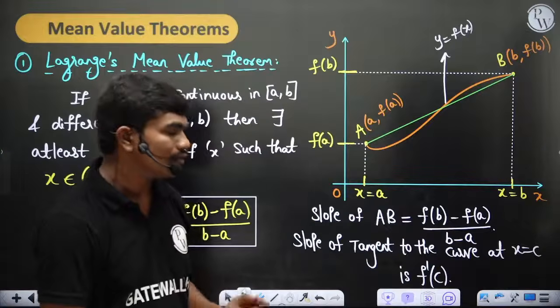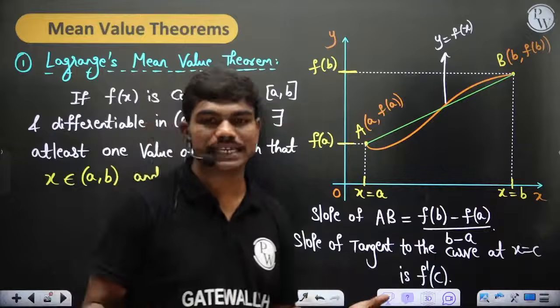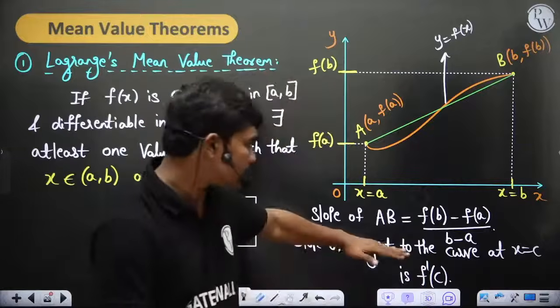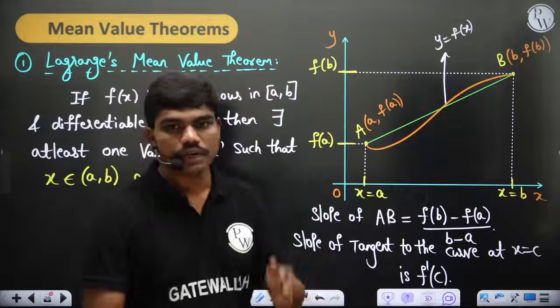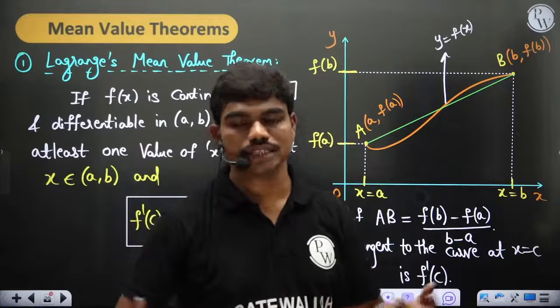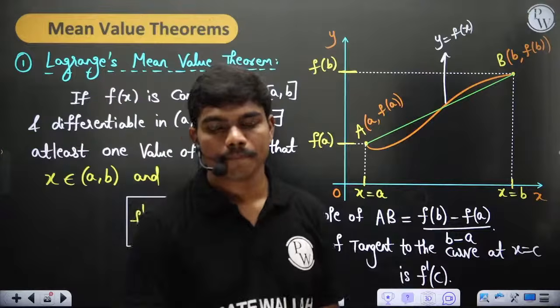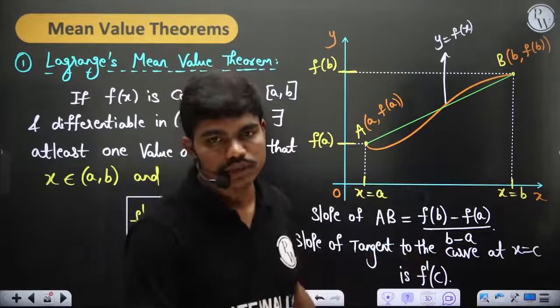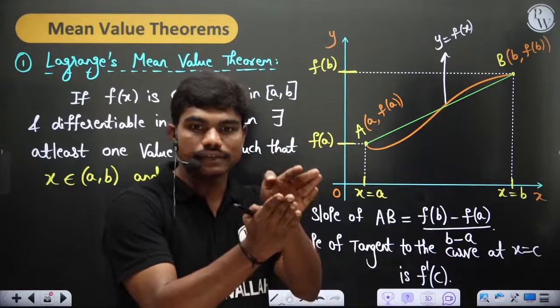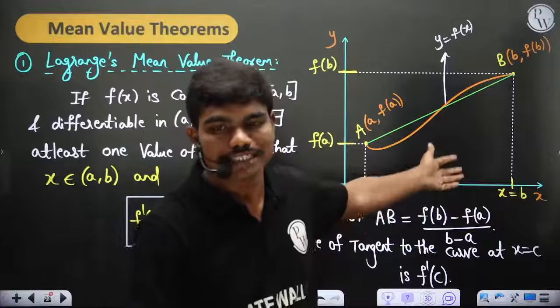Okay, now if these two are equal, when slopes of two lines are equal, let's say for example this is the tangent and AB is the line segment, if slope of AB and slope of tangent are equal, that means what is the relation between those two? What's the relation between those two? If slope of tangent and slope of the line segment are equal, that means what's the connection between the line segment and the tangent?